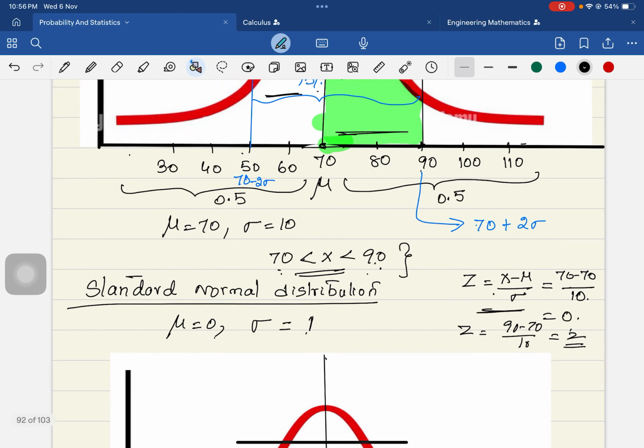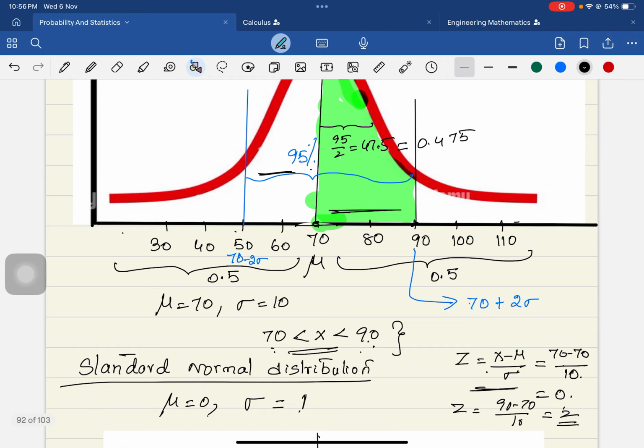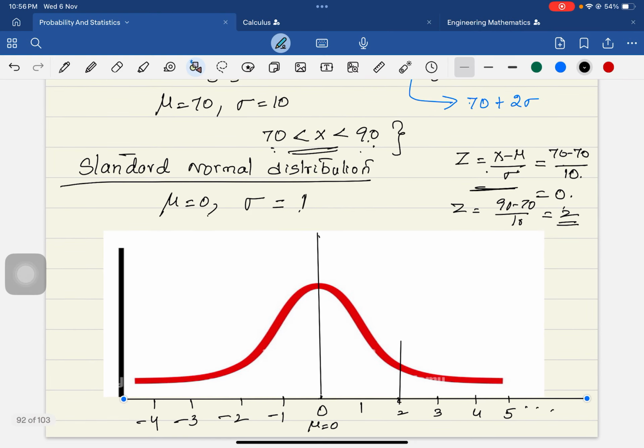The same thing you have done here also, when x is 90 and z is 2, in the standard normal distribution, and the area occupied below the curve and above the x-axis is given by this region. Now my point is that here you need to find the area between 0 and 2. So it is nothing but the probability of 0 less than z less than 2.